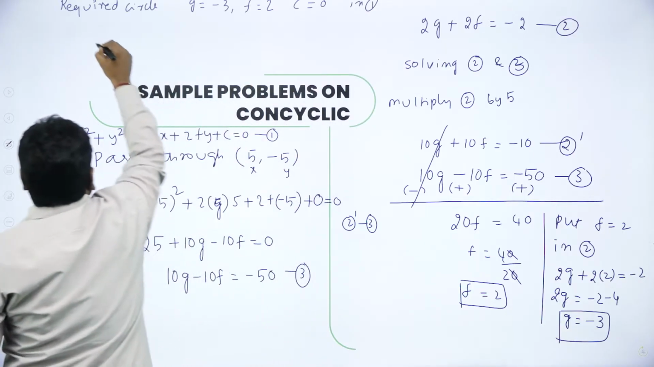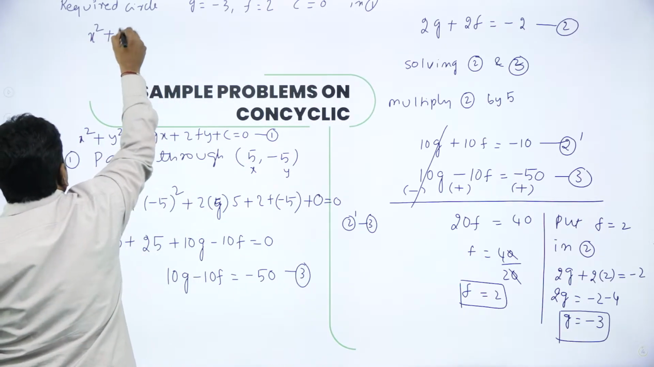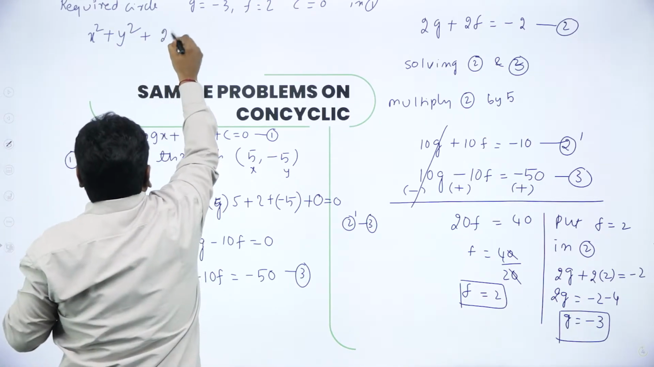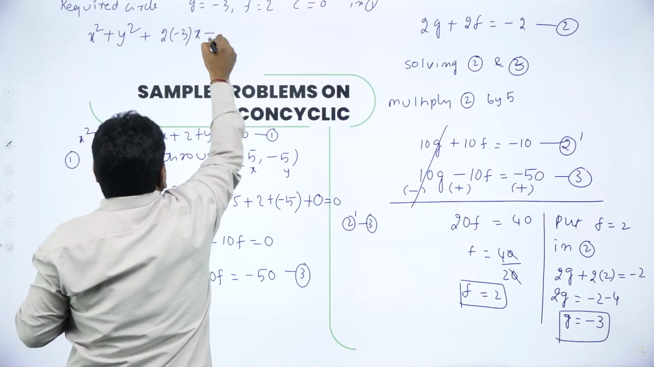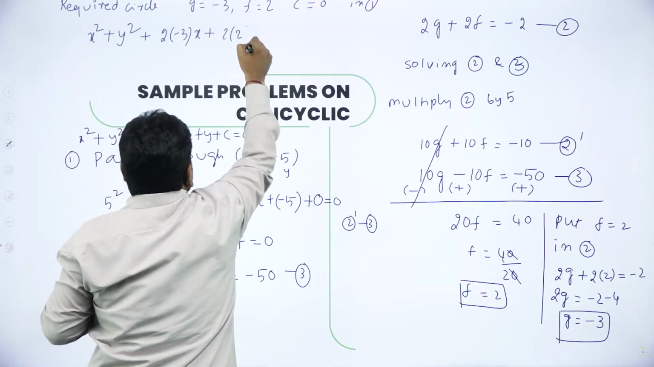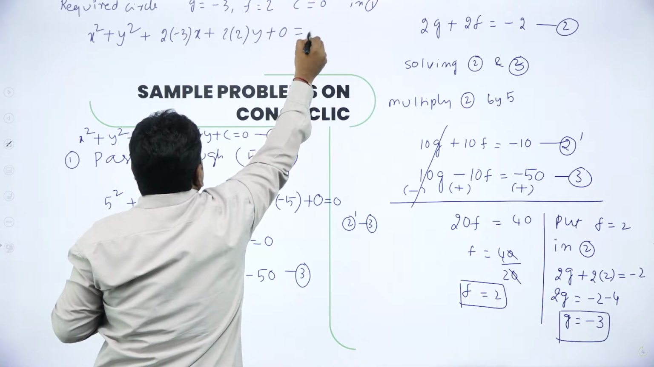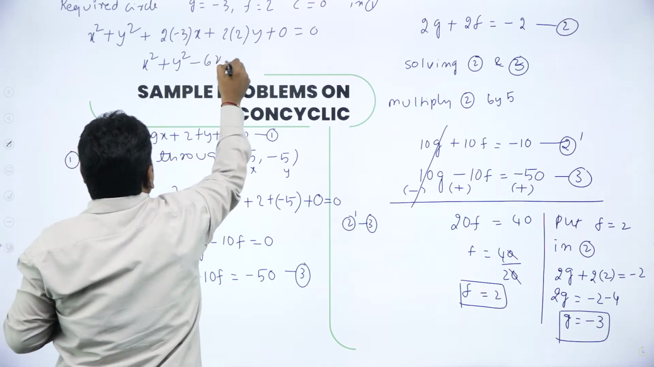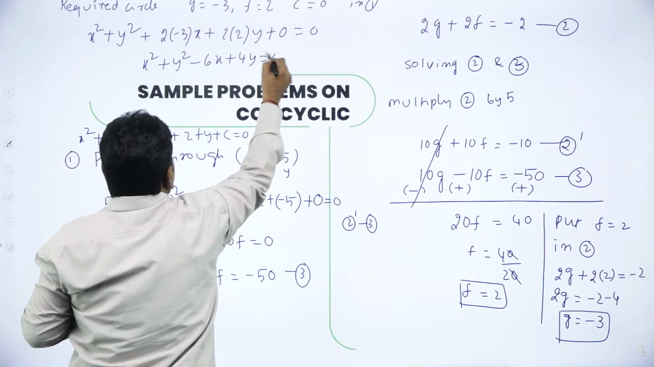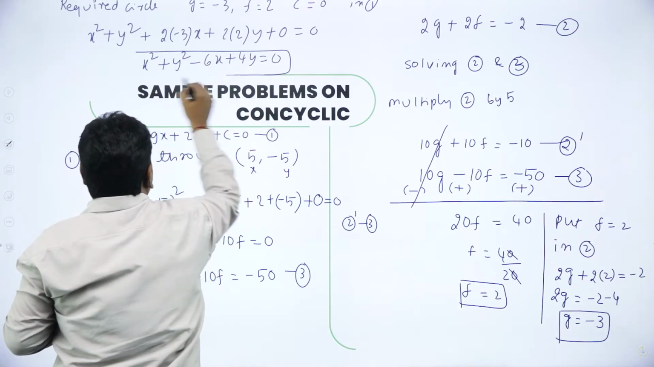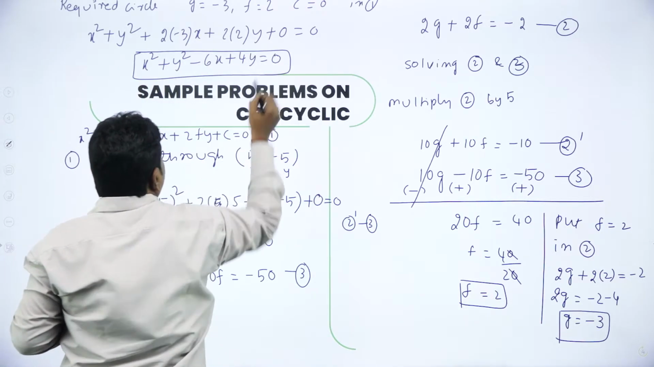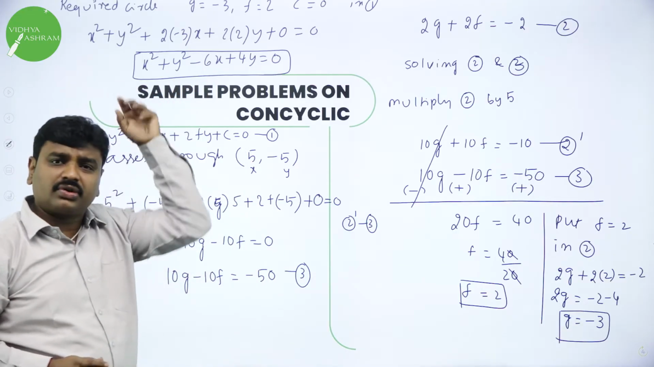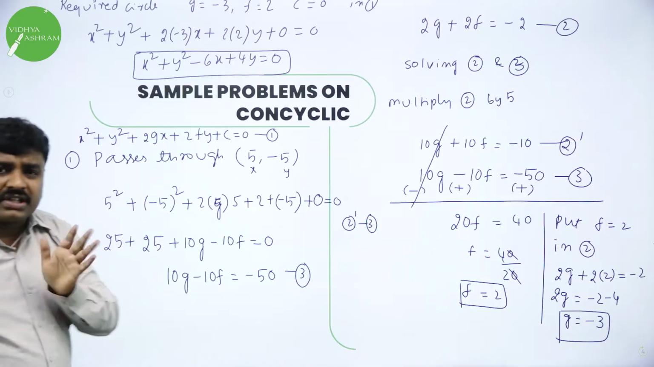In equation 1, if you substitute, you will get x square plus y square, this is equation 1, plus 2gx, 2 into minus 3x, plus 2fy, 2 into 2y, plus 0 is equal to 0. Finally, you will get x square plus y square minus 6x plus 4y equal to 0. Now this is the circle equation. What is the circle equation? x square plus y square minus 6x plus 4y equal to 0. We got the circle.